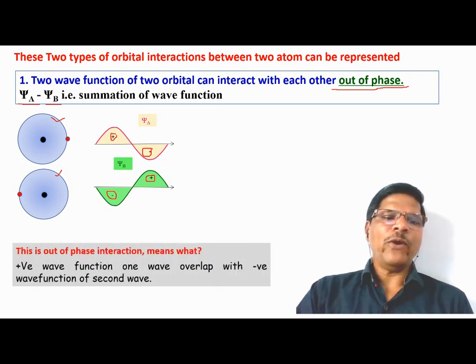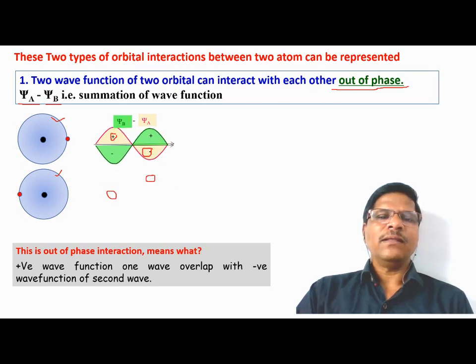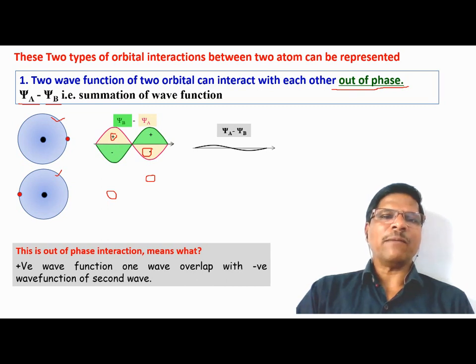So if we have the two wave functions psi A and psi B, they can combine with each other according to the LCAO method by in-phase interaction, where summation of the waves takes place, or out-of-phase interaction, where subtraction of the waves takes place.